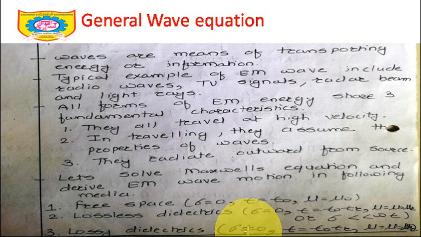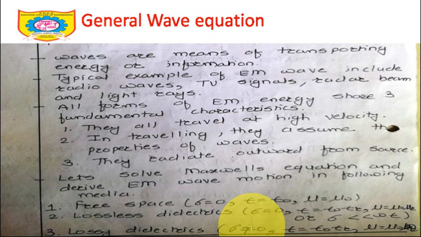So if it is conducting in nature, there will definitely be loss of the information, or loss of the electric field which is supposed to travel from one part to another. Take an example of a capacitor. I want to shift a charge from one point to another, and if the dielectric is not proper, or if it is lossy, it is conducting in nature. In that case, a certain part of these electromagnetic radiations will be absorbed by it. That is the concept of skin depth we are going to study, and some part will be radiated and some part it is absorbing. So we say that the dielectric is lossy.